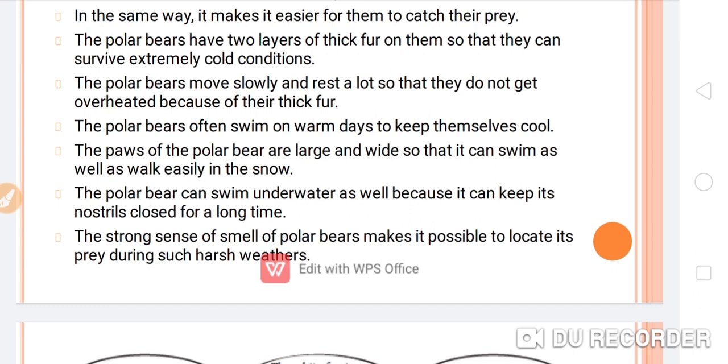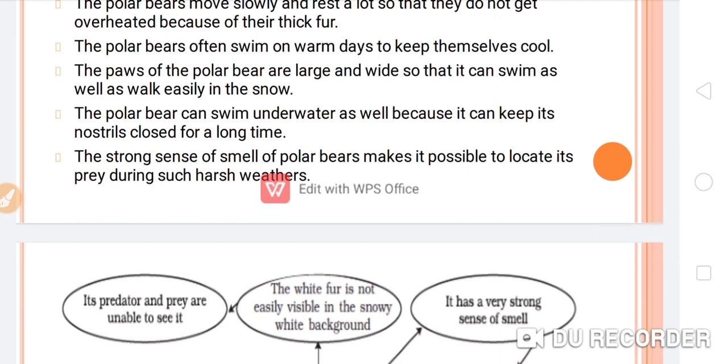This is another adaptive feature that is very helpful for the polar bear. The strong sense of smell of a polar bear makes it possible to locate its prey during such harsh weather.